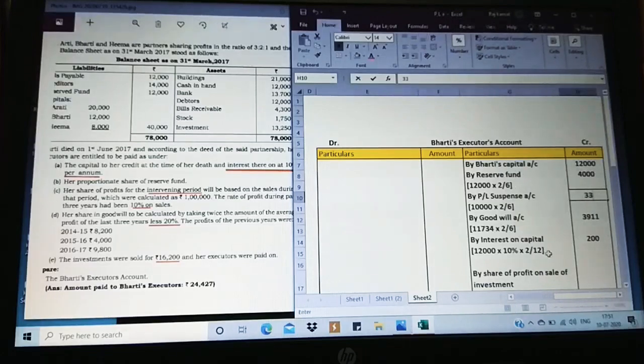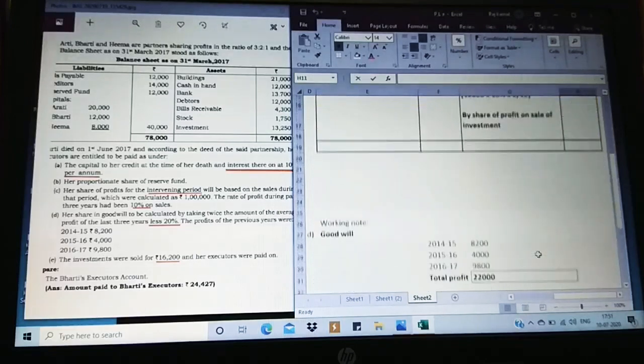This is 3,333. So the accrued profit share is going to be 3,333. So we have completed the step-by-step calculations.